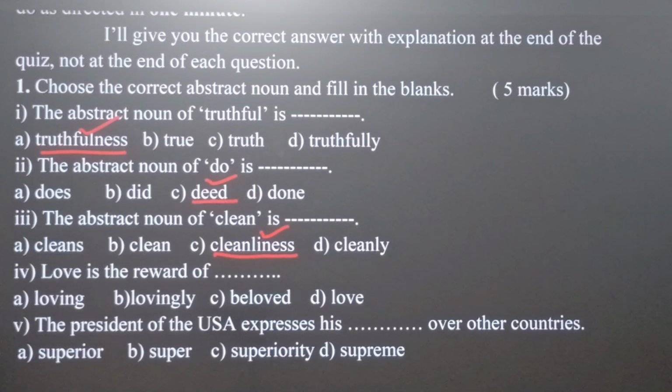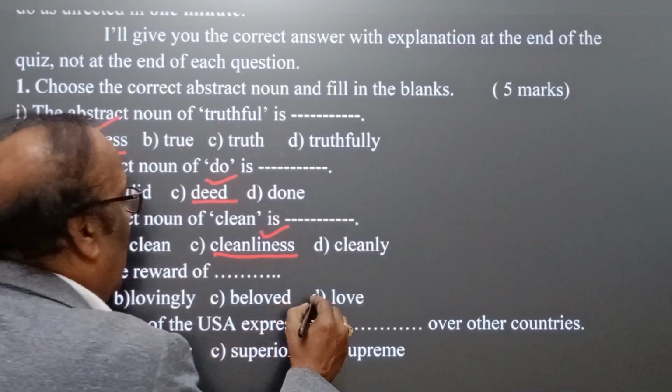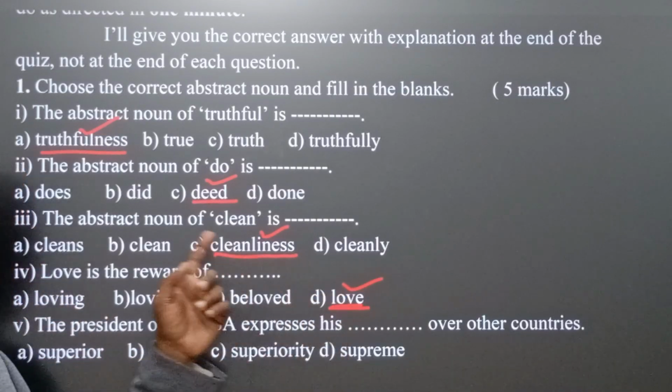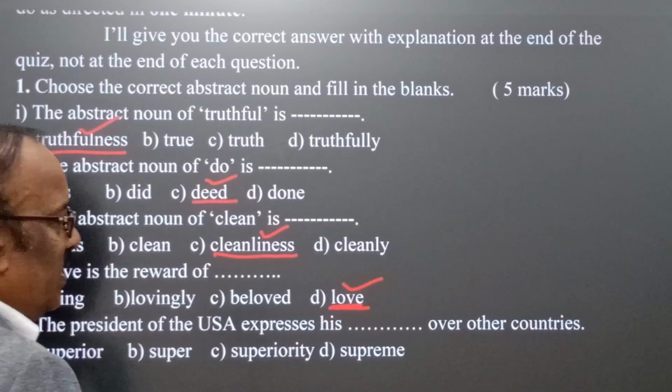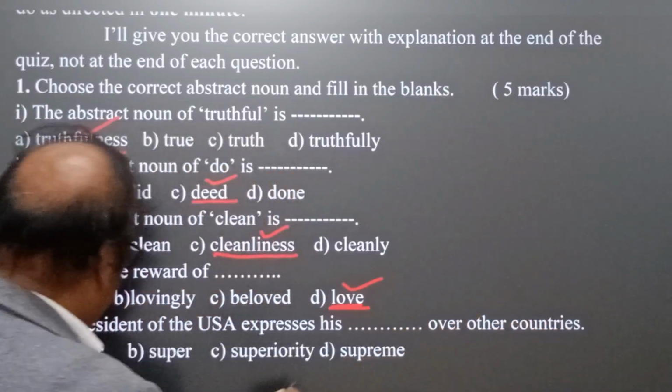And bit 4, love is the reward of love. Here love is a noun, and this is also a noun. Now come to the 5th bit. The president of the USA expresses his blank over other countries.